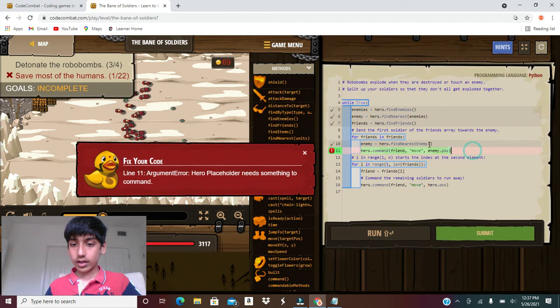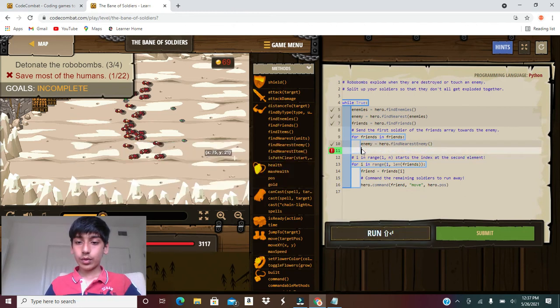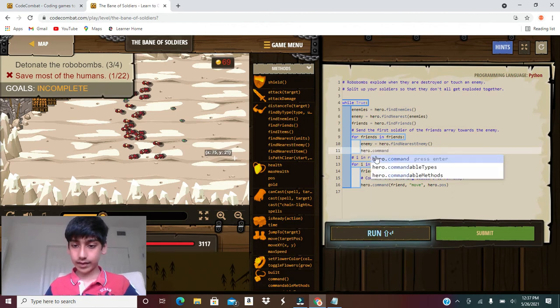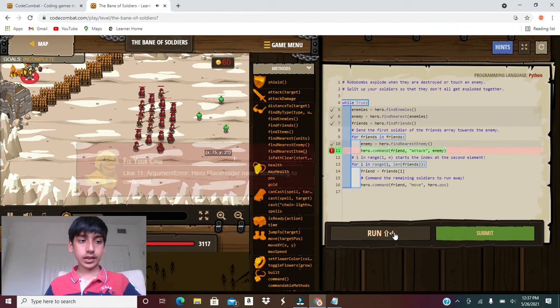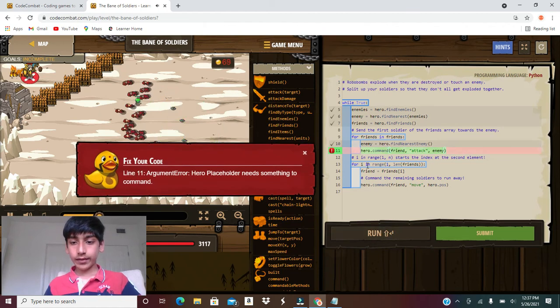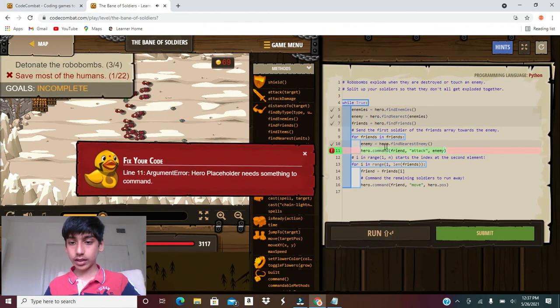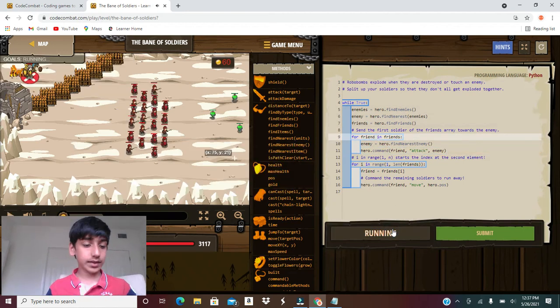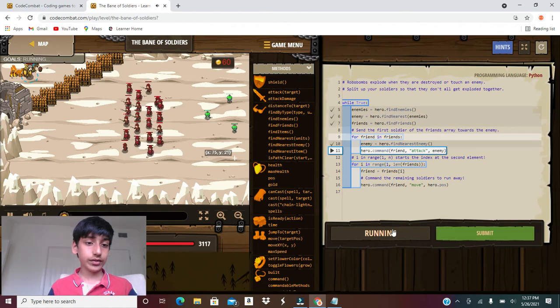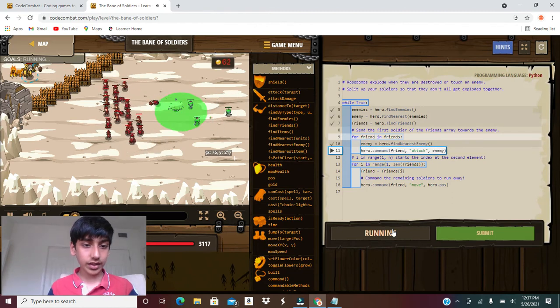So if it doesn't work this way, there's this other way where you could hero.command the friend to attack the enemy. Or even still that doesn't work, okay, that was my wrong. It was a spelling mistake. Python is very, very particular about spelling mistakes.